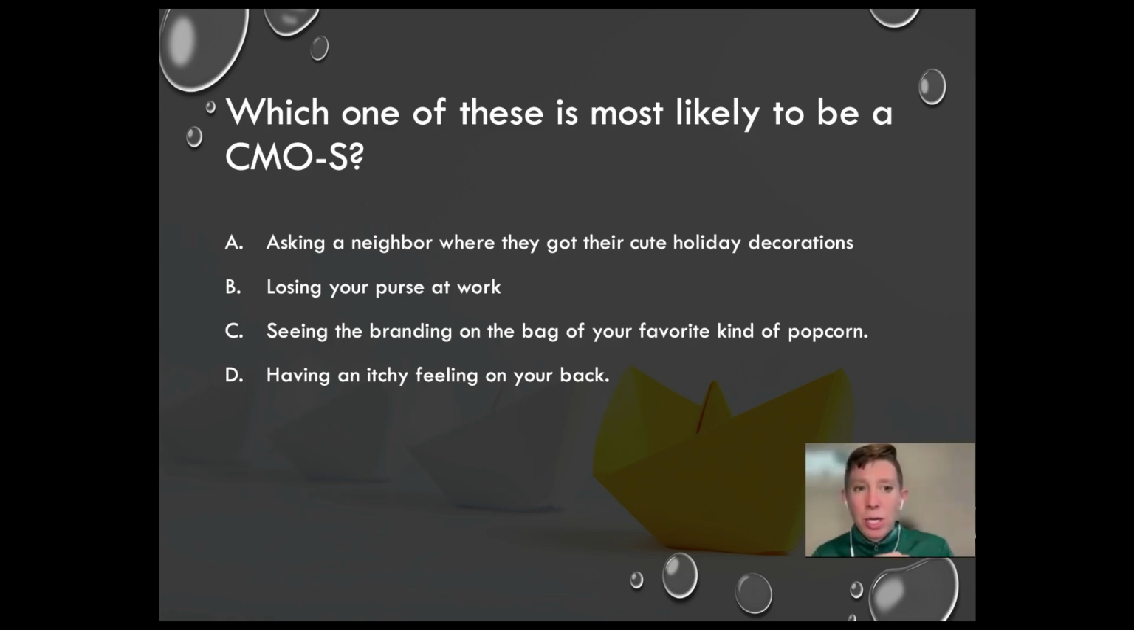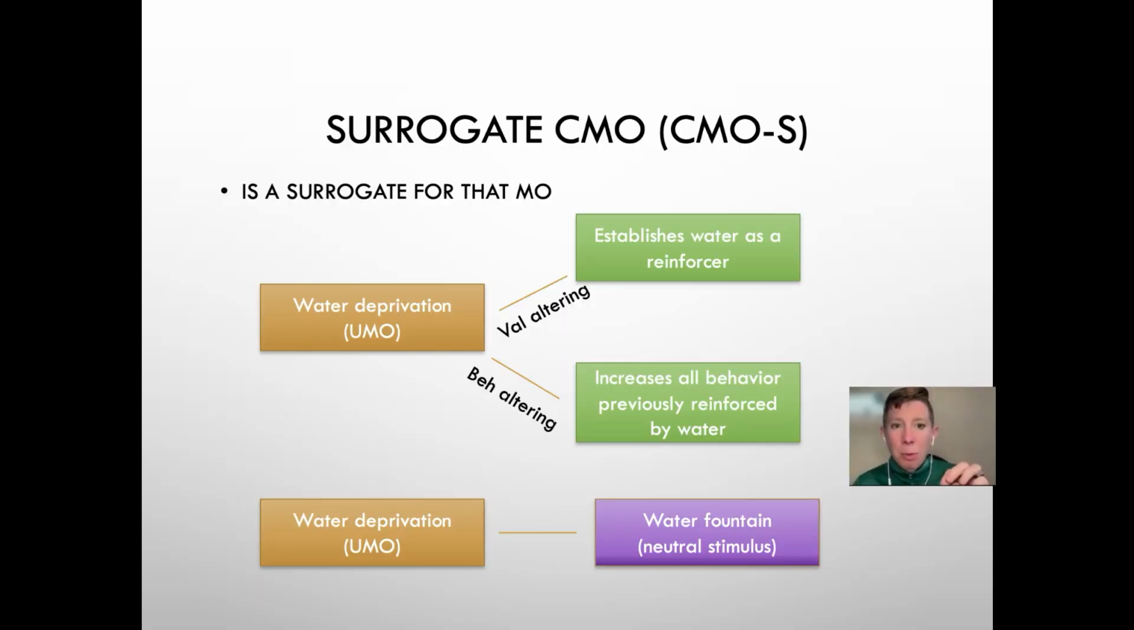C is the correct answer here, seeing the branding on the bag of your favorite kind of popcorn. And I'll explain why this becomes a CMOS. So in the book, they gave us the example of water deprivation. So that's a UMO. We come built in with that. If we're deprived of water, water is going to be more effective as a reinforcer.